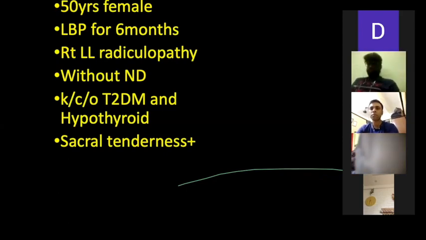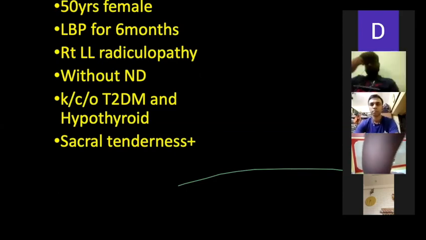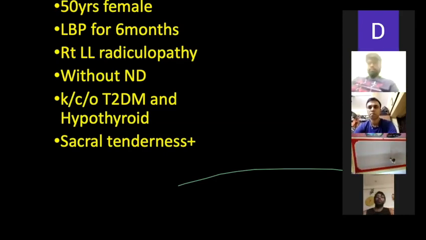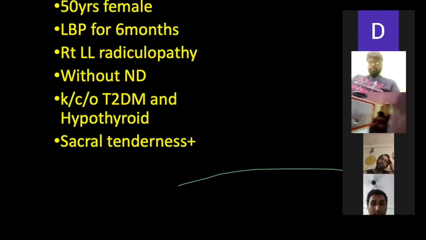So first of all, with any low back pain, we'll divide it under 3 main heads: either it's a mechanical pain, or an infective pain, or maybe inflammatory or neoplastic. In cases of 50 years female, they are mainly osteoporotic. So the first which comes to our mind is a mechanical pain, which can be due to osteoporosis because of degenerative changes of the spine, or if there is some history of trauma.